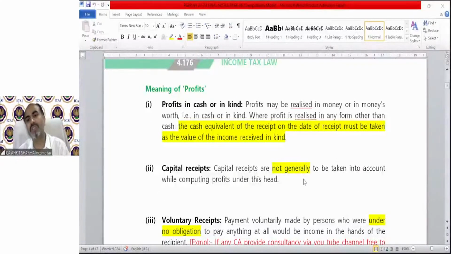Capital receipts are not generally to be taken into account while computing profit under this head. Generally, capital receipts do not form part of net profit, but there are some exceptions also. There is some compensation which is going to be taxable under the PGBP head. We will discuss it under section 28.